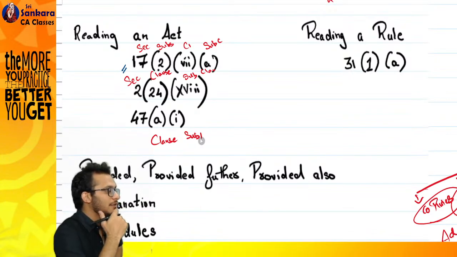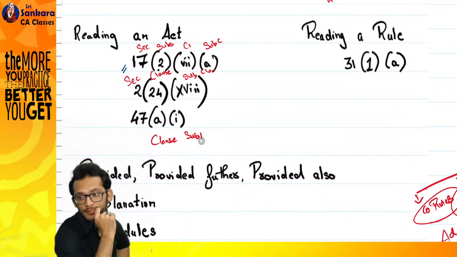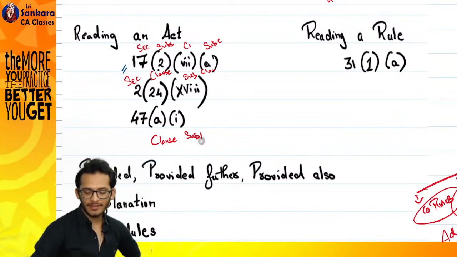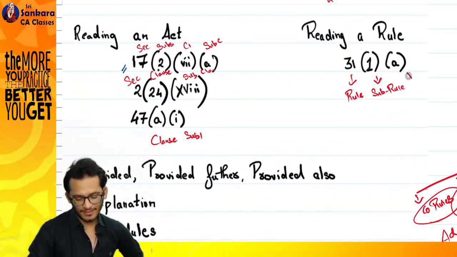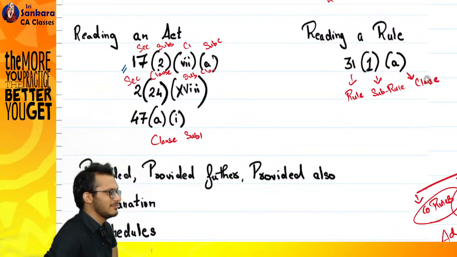Or are we? We are in act or rules? How do you read it? Rule 31, sub rule 1, clause A, that's all. Same thing only. Yes.